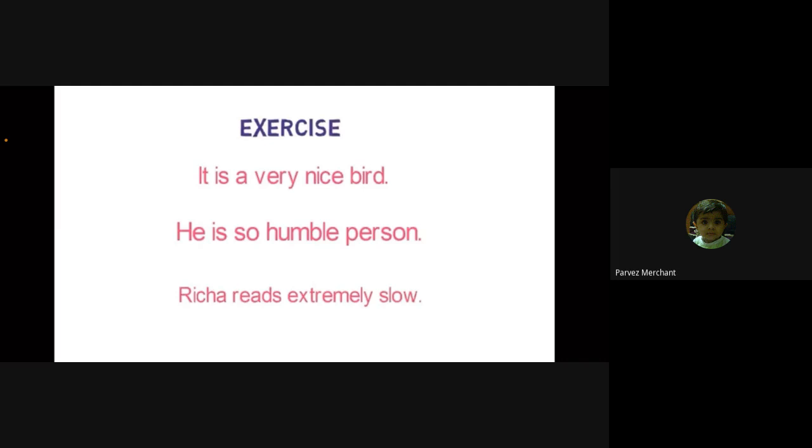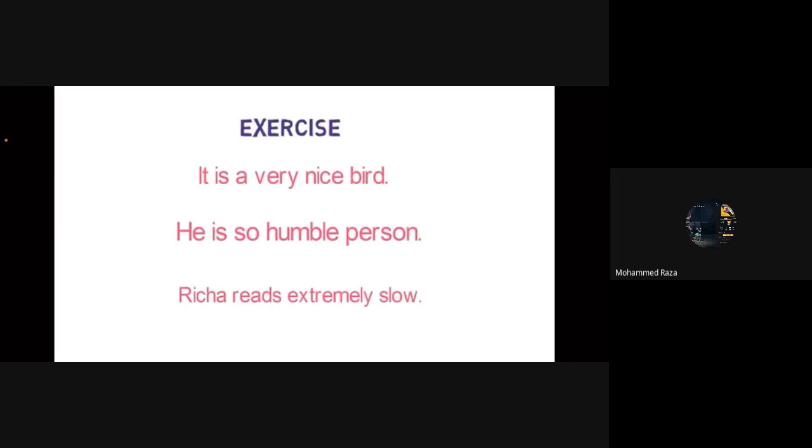See, helping verb will go at the end. What is the helping verb? Is. हाँ तो it is है वो end में चला जाएगा. You have to shift that at the end of the sentence. What a nice bird it is.